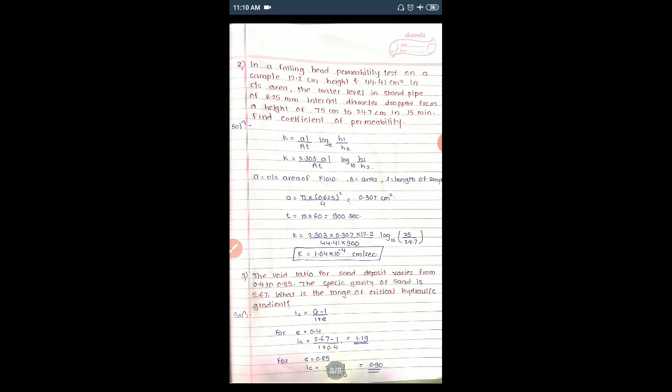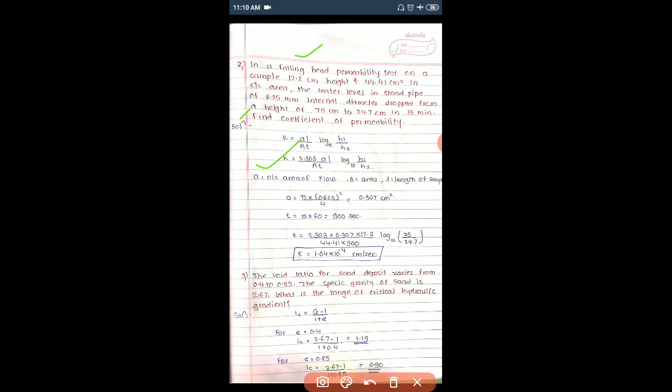Now we'll do one. Next numerical: in a falling head permeability test. They have told here directly the falling head permeability test, so you have to use this formula for getting the coefficient of permeability.